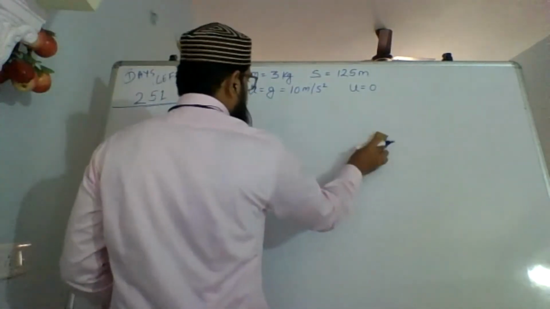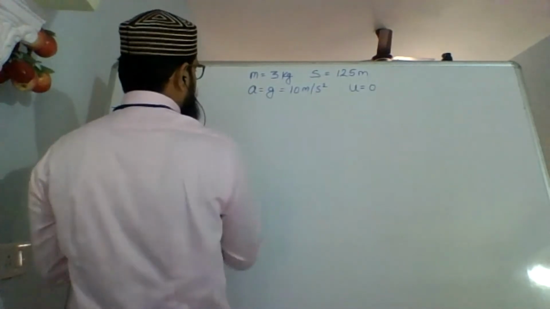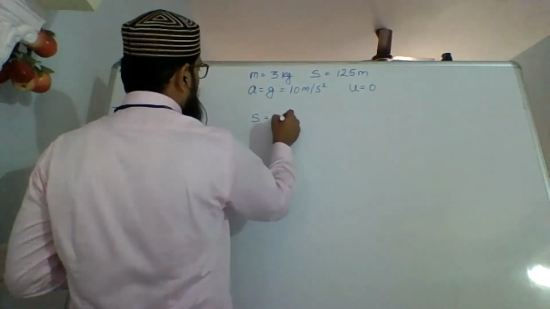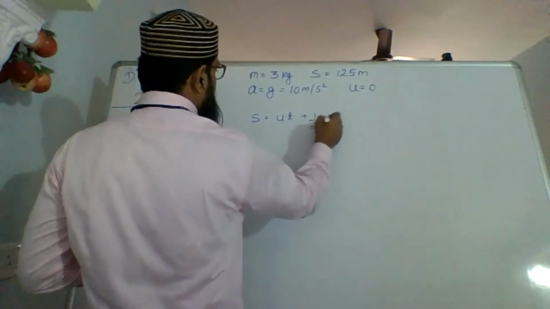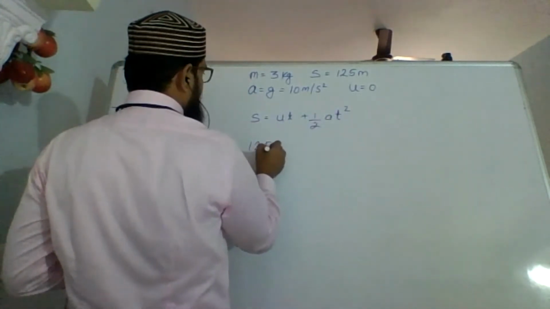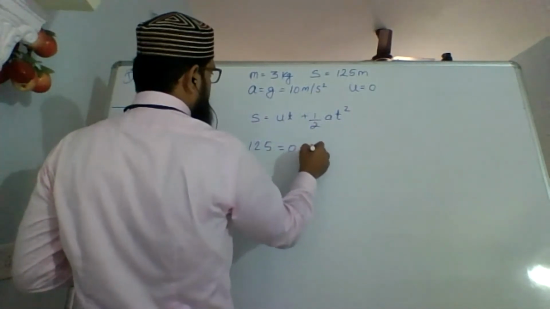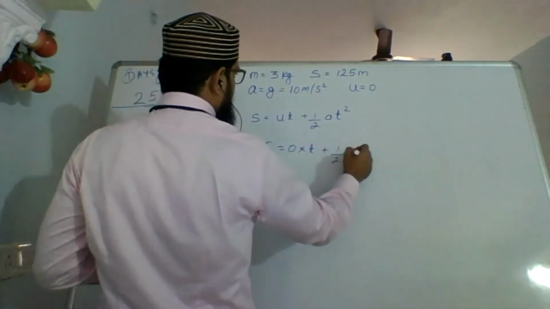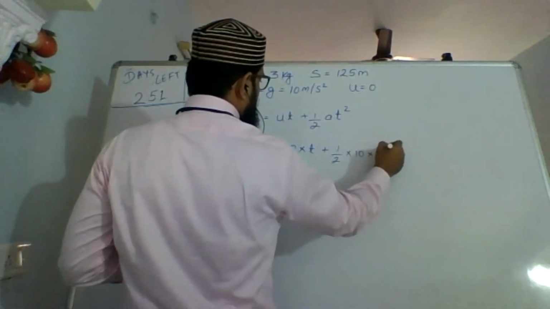There's another equation which involves time, that is S is equal to UT plus half AT square. S is 125 equals to 0 into T plus half into 10 into T square.